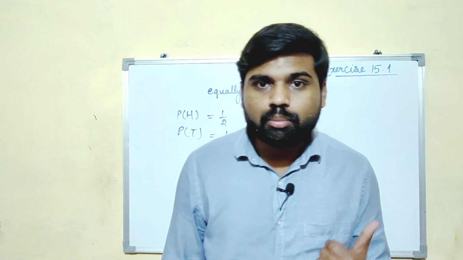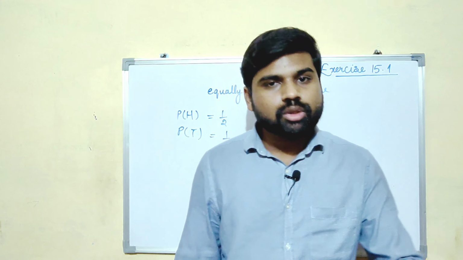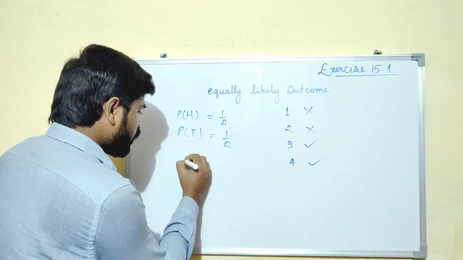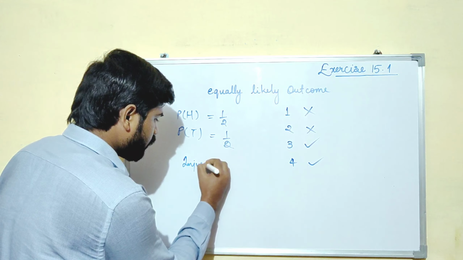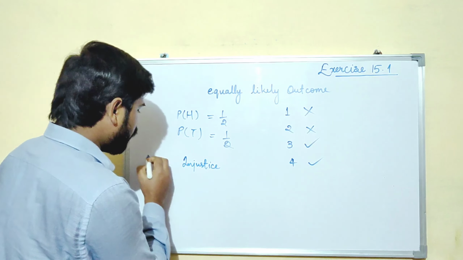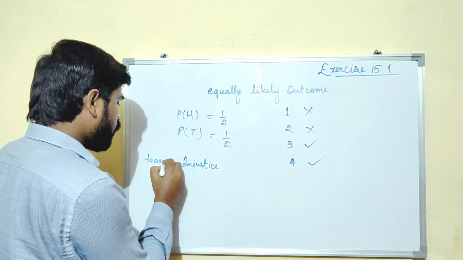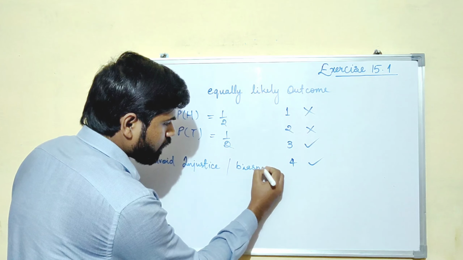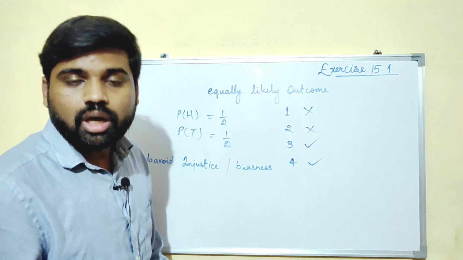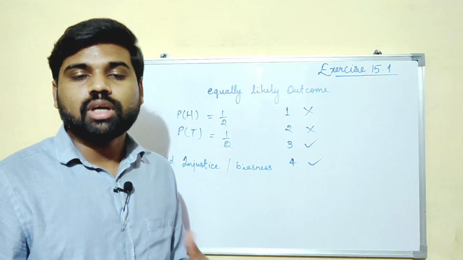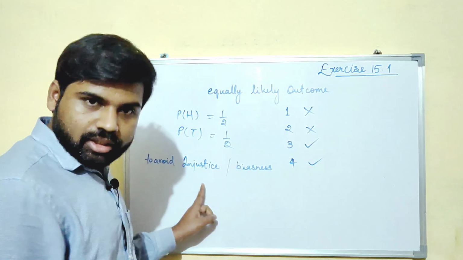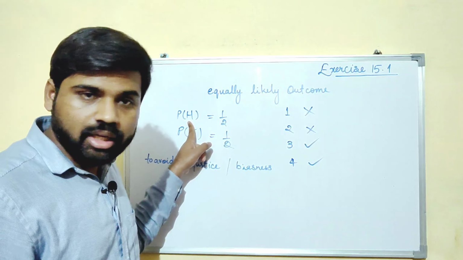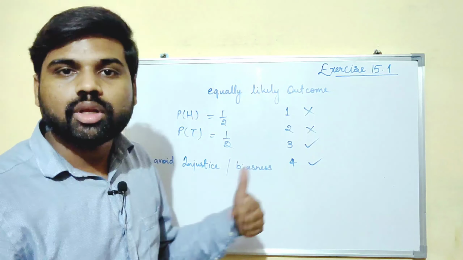Okay, we saw in the examples, right? So that is why we throw the coins, so there will be no injustice towards one team. To avoid injustice or biasness, we use a coin to decide the fate of the game. Why? Because the probability of getting a head or the tail is the same or equal.